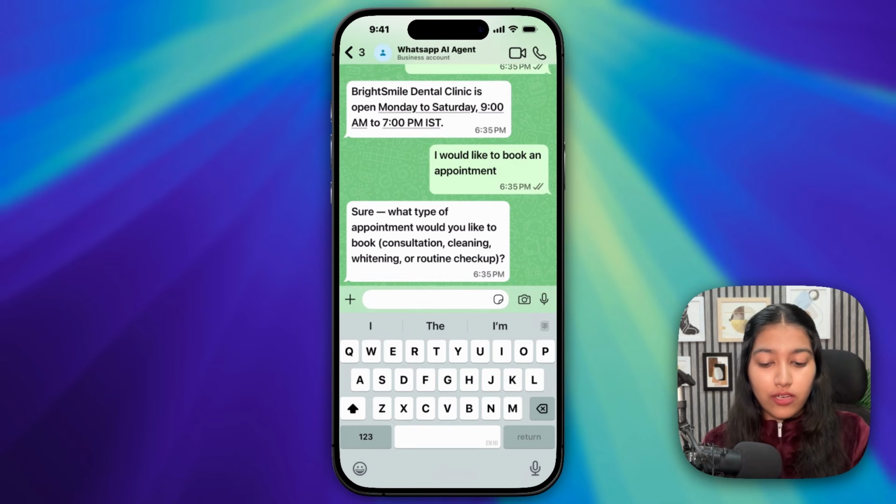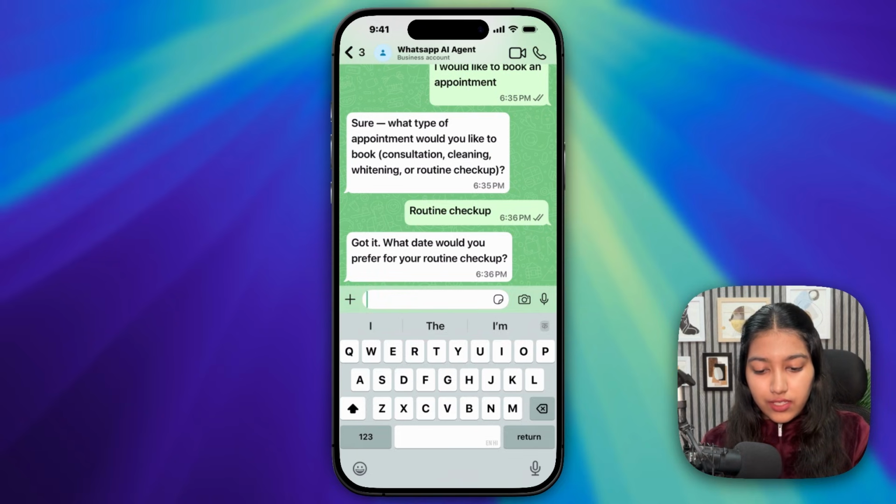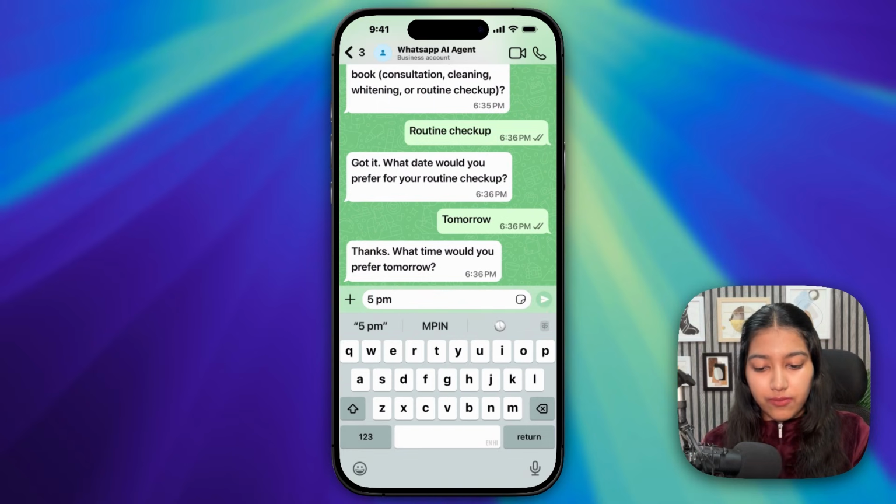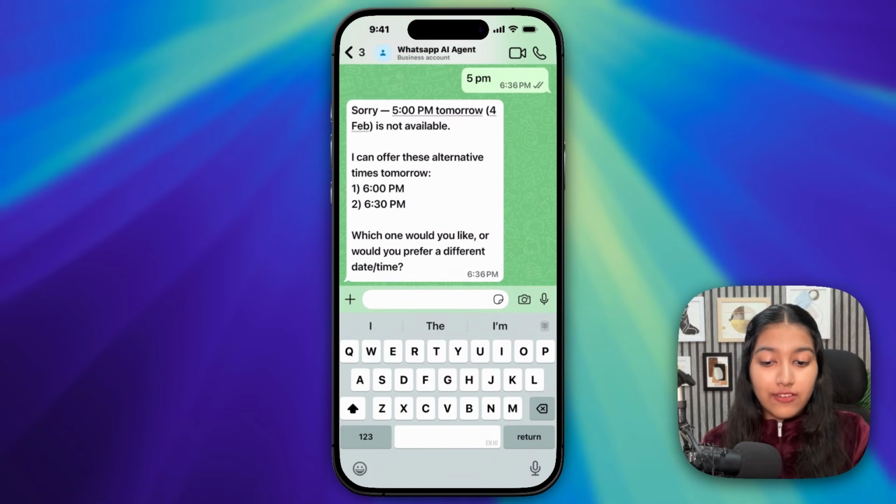Now it's asking me what type of appointment would you like to book. So let's go with the routine checkup. Next up, the date. So let's go with tomorrow. Okay, now it's asking me what time would you prefer. Let's go with 5 p.m. So now it's telling me that 5 p.m. tomorrow is not available, which is correct.